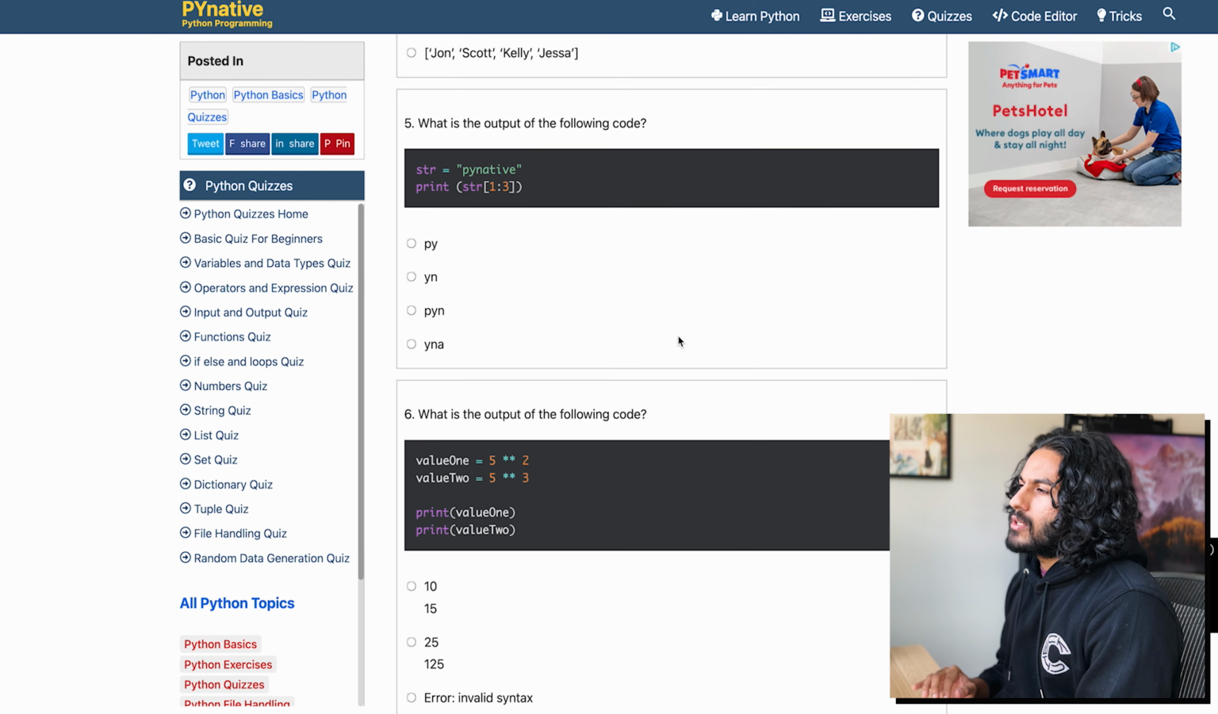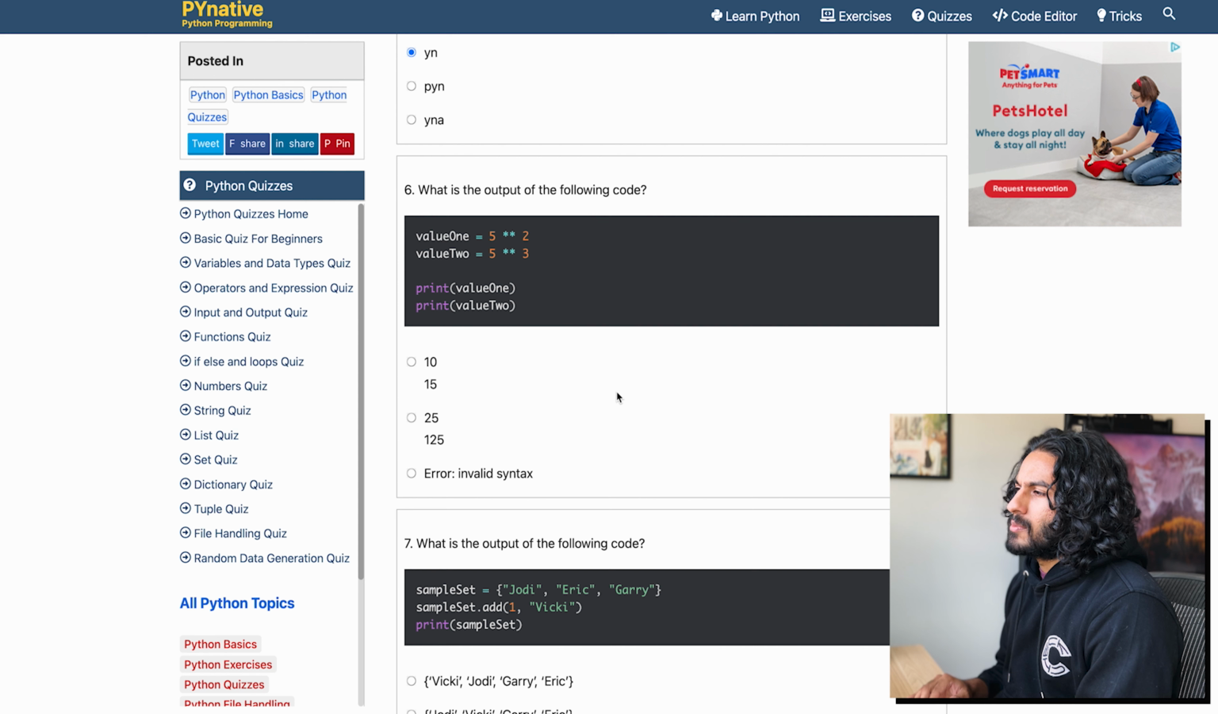What's the output of the following code? String 1 to 3. All right, I got this. So it's just yn. What's the output? It's gonna be 10 and then 15. So it's gonna be, oh no, wait. This is not multiply, this is exponent. So it's gonna be 25 and then 125.